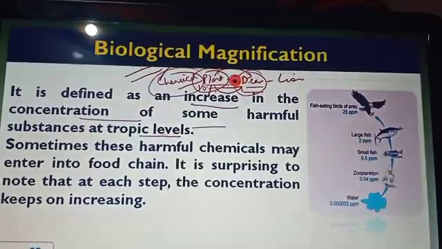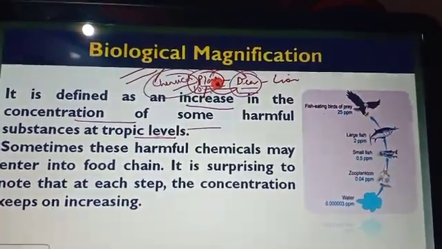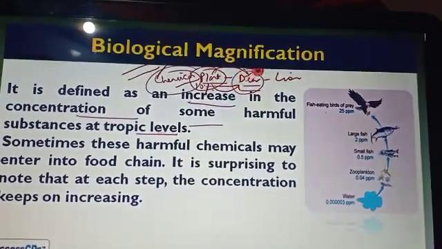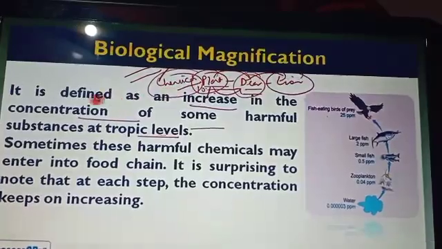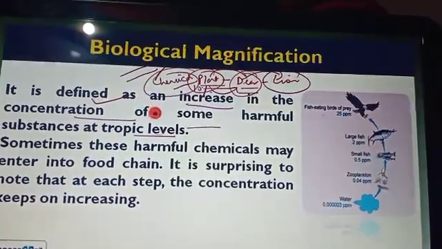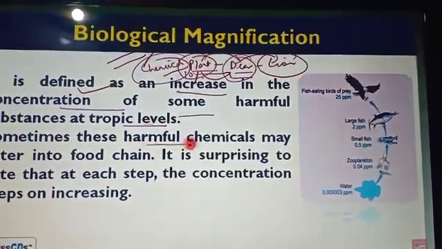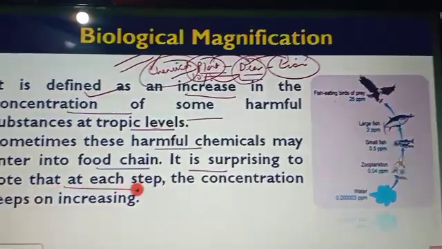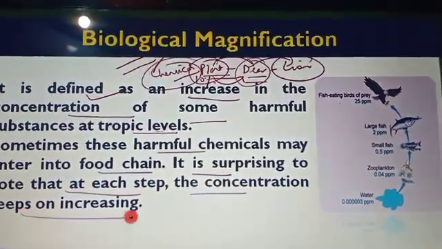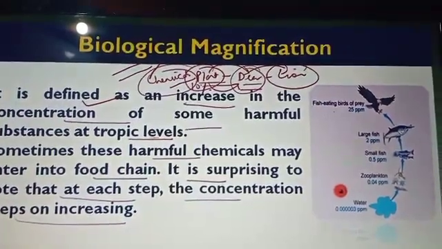But if you compare the toxicity between the plants and the deer, in the deer the amount increases. If we talk percentage-wise, then this kind of harmful substance is highly concentrated in the deer. As compared to the deer, the lion gets even more.